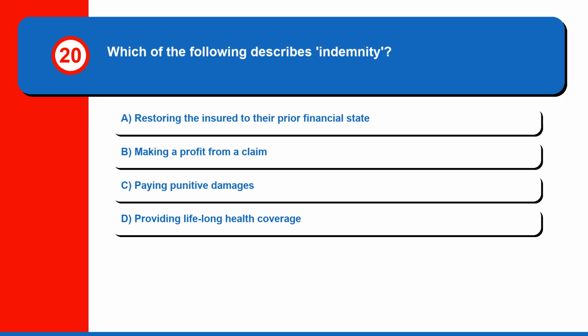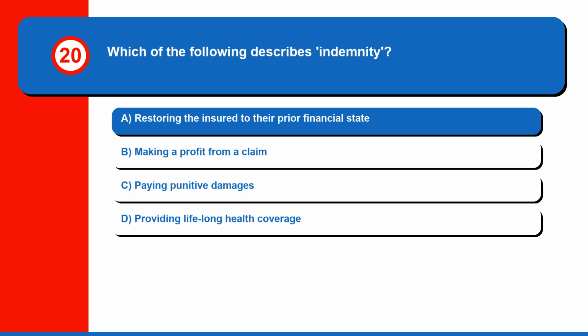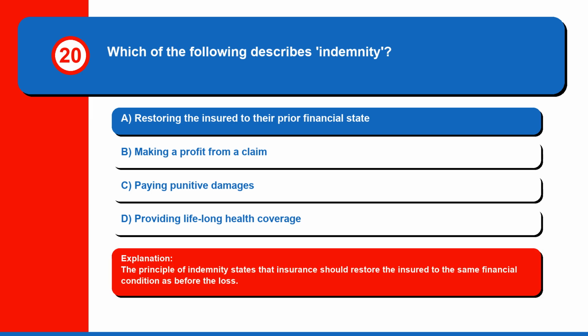Question 20. Which of the following describes indemnity? A. Restoring the insured to their prior financial state. B. Making a profit from a claim. C. Paying punitive damages. Or D. Providing lifelong health coverage. The correct answer is A. Restoring the insured to their prior financial state. The principle of indemnity states that insurance should restore the insured to the same financial condition as before the loss.